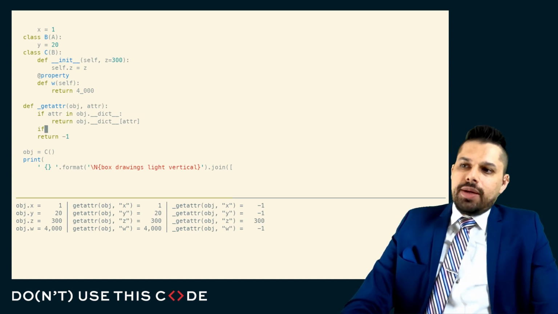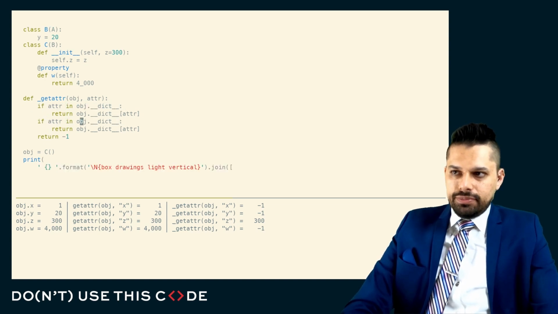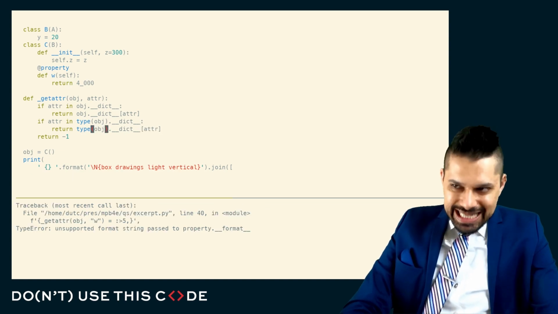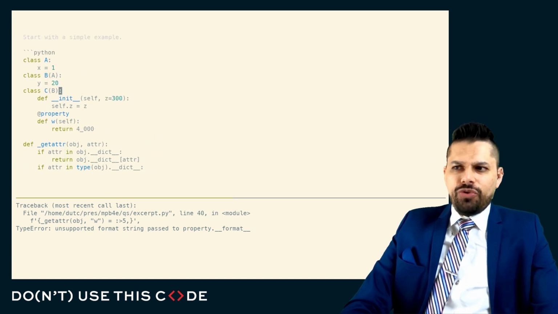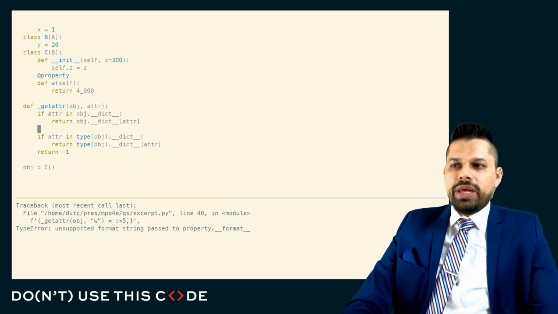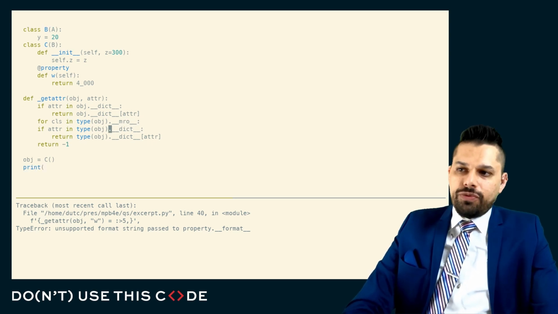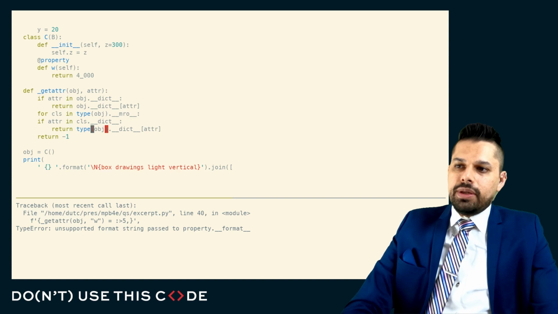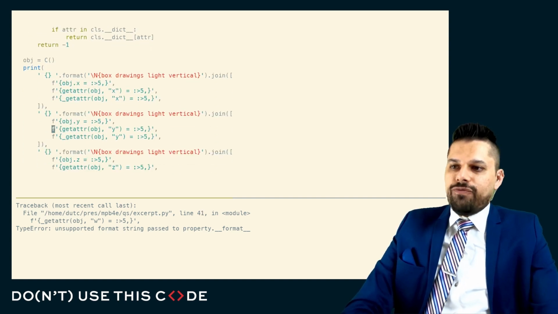We could apply the same logic to the type. We could say if the attribute is found on the type of the object, then we return it from that dictionary, except this isn't going to work for anything that's in a base type. It'll only work for the direct type. Instead of looking at the type of the object, why don't we iterate through all the classes in the object's MRO? And remember, the MRO is specified at the type level. It's not specified at the instance level. So we have to first figure out what the type is, get the MRO from the type, and look this up in these cases.